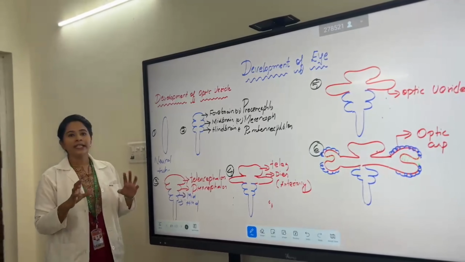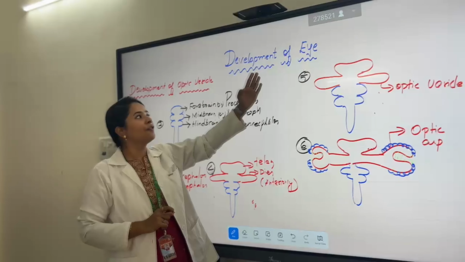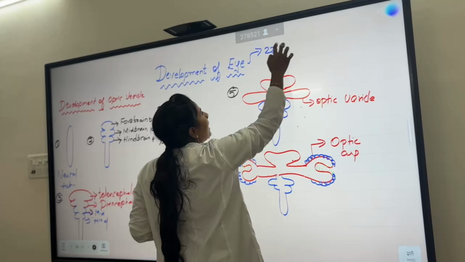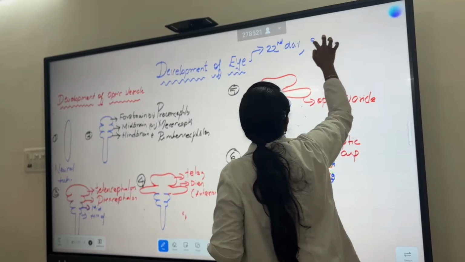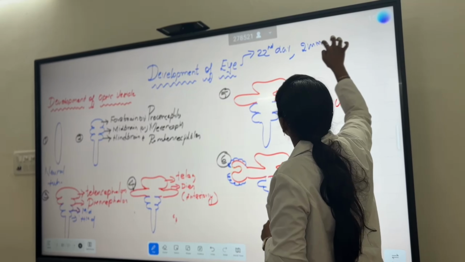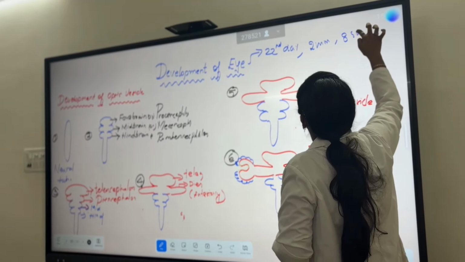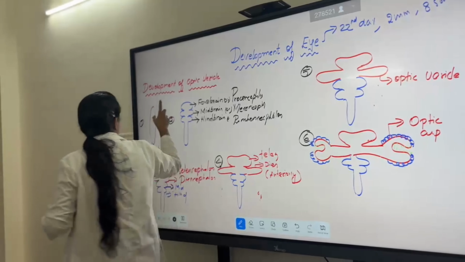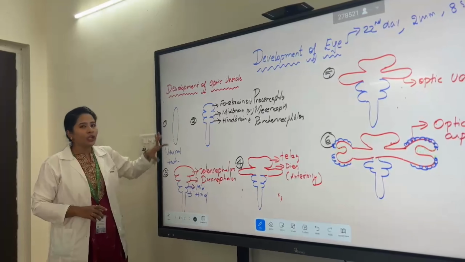Let me tell you again, listen carefully. The development of the eye starts on the 22nd day of gestation, when the embryo is 2 mm in length, and in the 8th somite stage. Now the development of the optic vesicle: it arises from the neural tube.